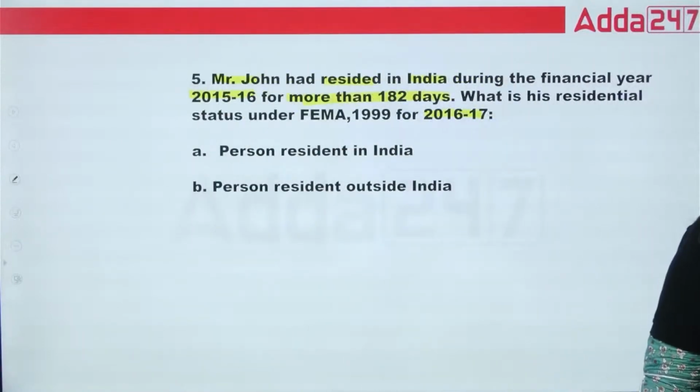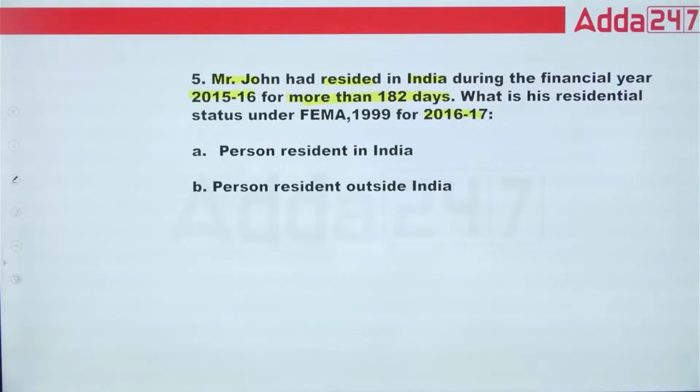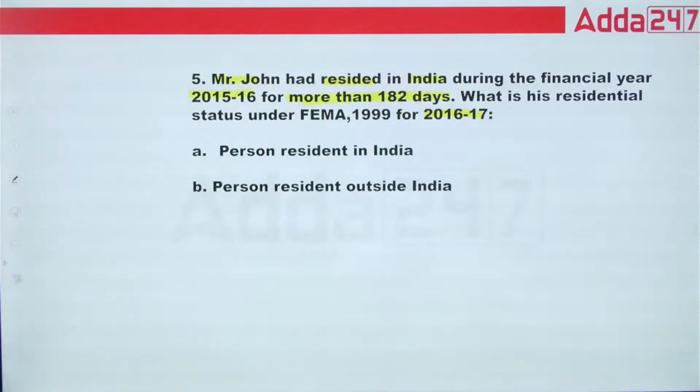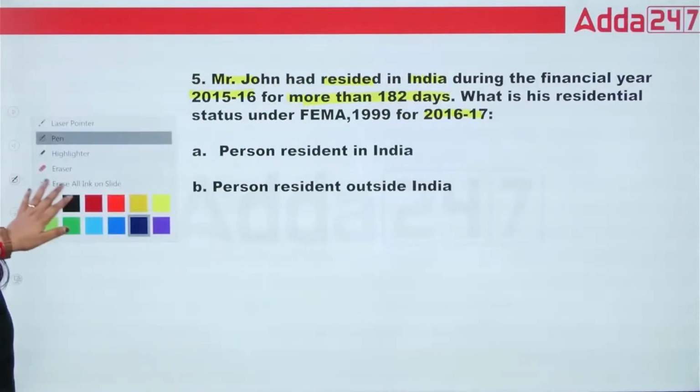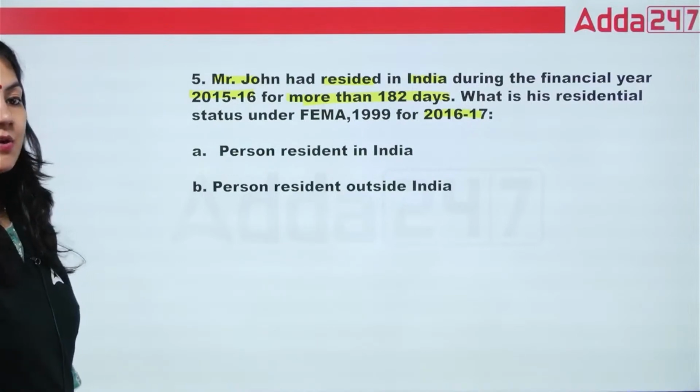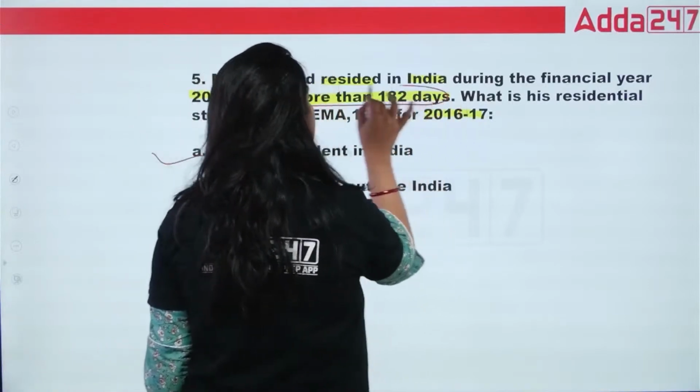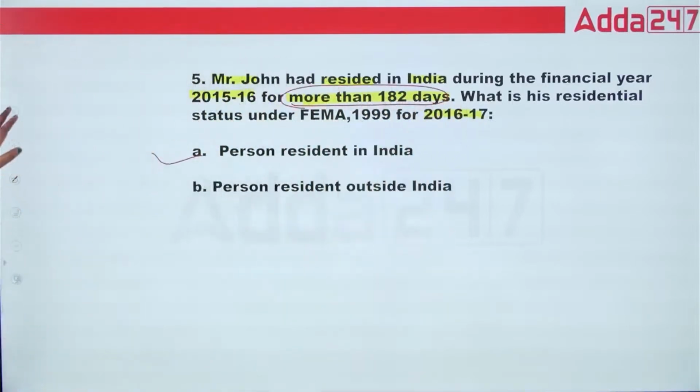In the definition terms, guys, we have already learned what is a person resident in India and what is a person resident outside India. So for the fifth one, the right answer will be person resident in India, because he has already covered more than 182 days. So that's why A is the right answer.